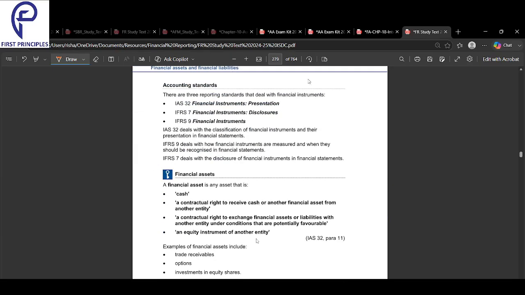Moving on now, these are the various accounting standards that we will study, guys, over the course of the chapter.